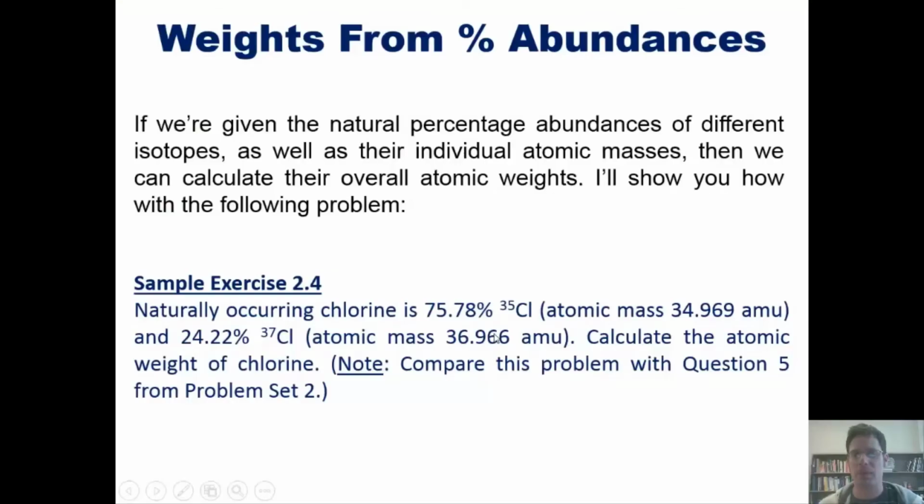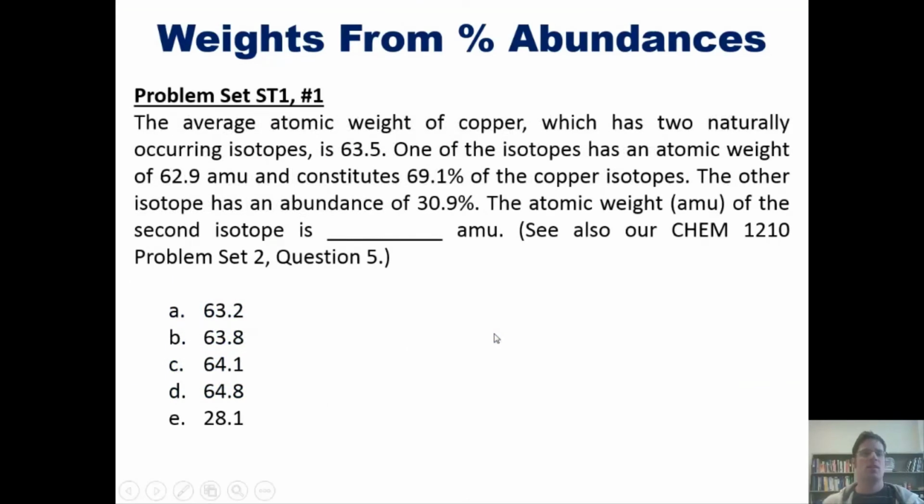That takes us to some final percent abundance questions. The first one says the average atomic weight of copper, which has 2 naturally occurring isotopes, is 63.5. One of the isotopes has an atomic weight of 62.9 and constitutes 69.1% of the copper isotopes. The other isotope has an abundance of 30.9%. The atomic weight, or AMU, of the second isotope is what? Now, I'm not going to do this one for you here, but we'll post a link to a separate video in which I do one that's very similar, if not exactly like it.